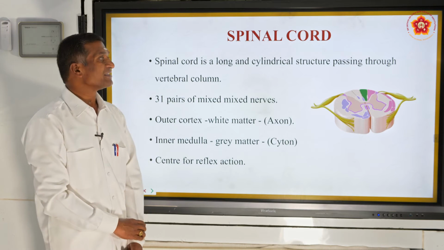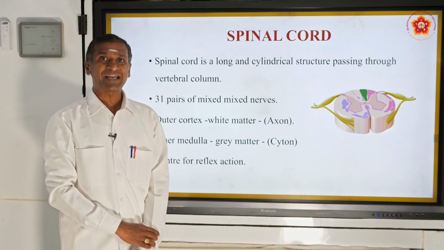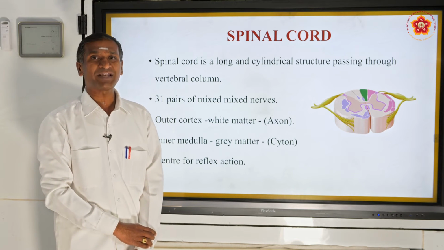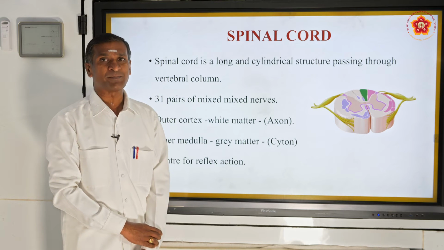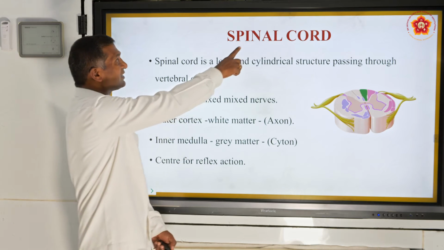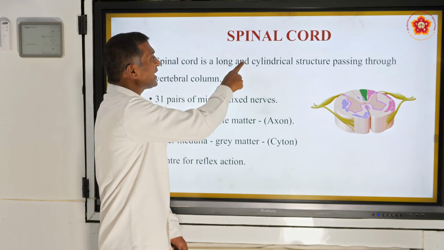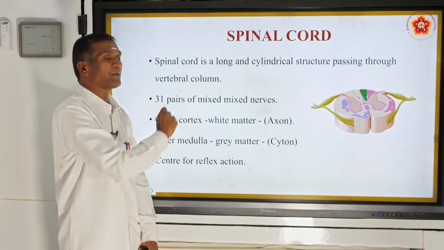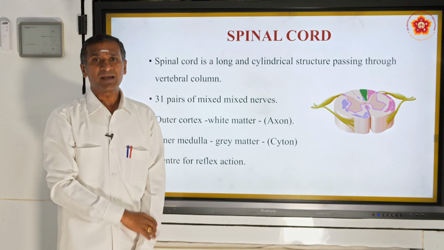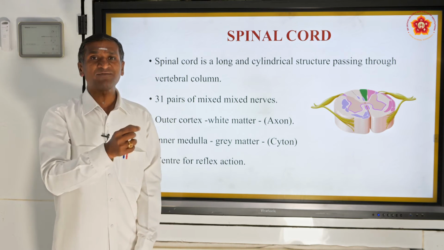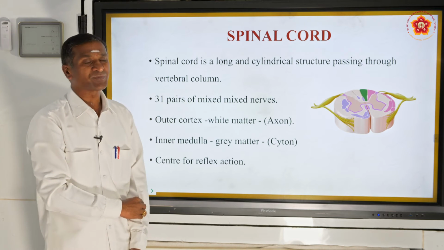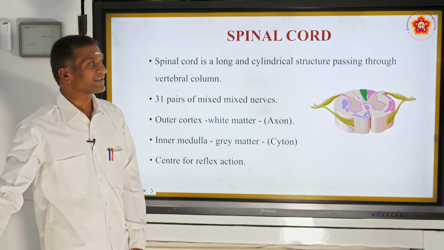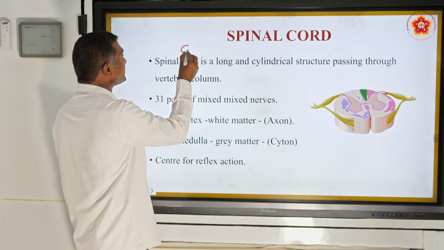Along with that, the spinal cord has an additional protective coat, which we call the vertebral column. The spinal cord is a long and cylindrical structure which passes through the vertebral column. The continuity part of the medulla oblongata is termed the spinal cord. In other words, we can say that the continuity